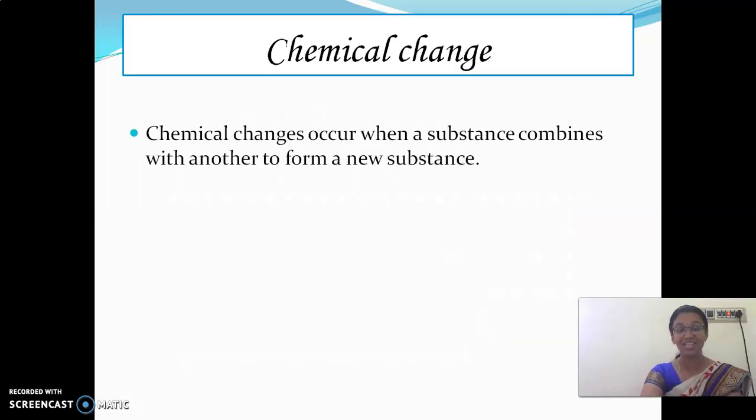Now the second one is chemical change. Chemical changes occur when a substance combines with another to form a new substance. What is meant by chemical change? Note it down, children. A chemical change occurs when a substance combines with another substance to form a new substance. Is this clear?